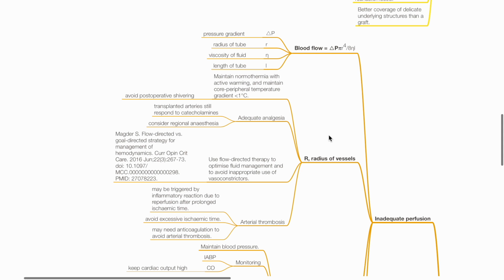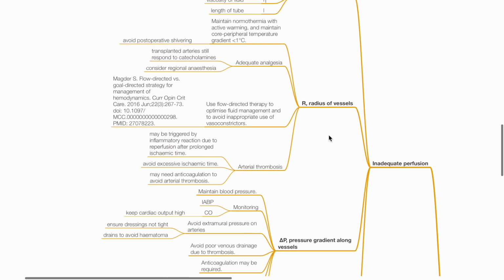This can be done by maintaining normothermia with active warming and maintaining a core-peripheral temperature gradient of less than 1 degree Celsius, avoiding post-op shivering, ensuring adequate analgesia, as transplanted arteries still respond to circulating catecholamines, and considering regional anesthesia. Use flow-directed therapy to optimize fluid management, avoid the inappropriate use of vasoconstrictors, and prevent arterial thrombosis, which may be triggered by inflammation due to reperfusion after prolonged ischemic time. Avoid excessive ischemic time. There may be a need for anticoagulation to avoid arterial thrombosis.